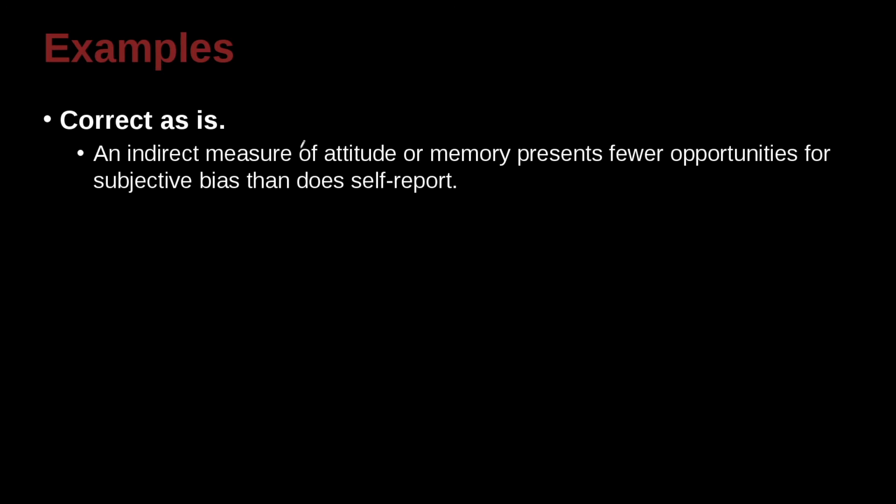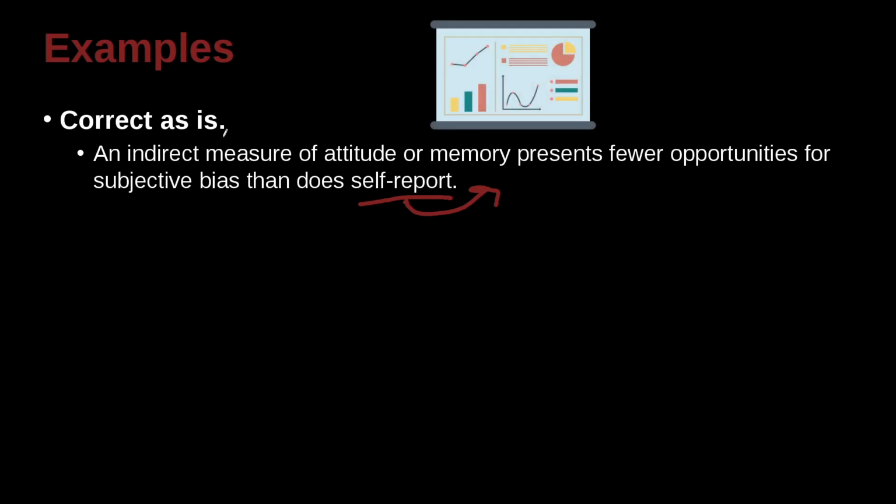An indirect measure of attitude or memory presents fewer opportunities for subjective bias than does self-report. So a self-report is a type of report. Now, we don't have anything here to modify, do we? But that's just because we've stuck it at the end of the sentence. It is one kind. It is one kind. So an indirect measure of attitude or memory presents fewer opportunities for subjective bias than does self-report. There are other kinds of reports, aren't there? There is an indirect measure of attitude or memory. There's all kinds of ways to measure this. This is one way to measure it.